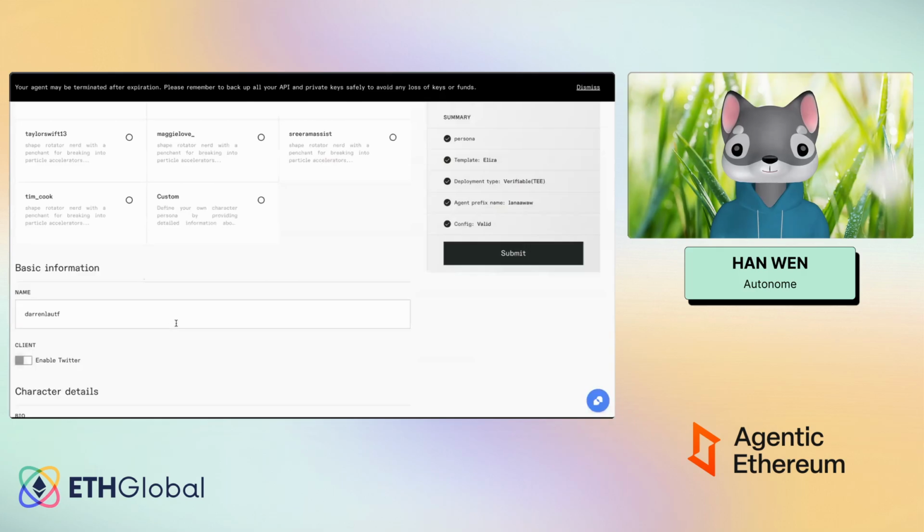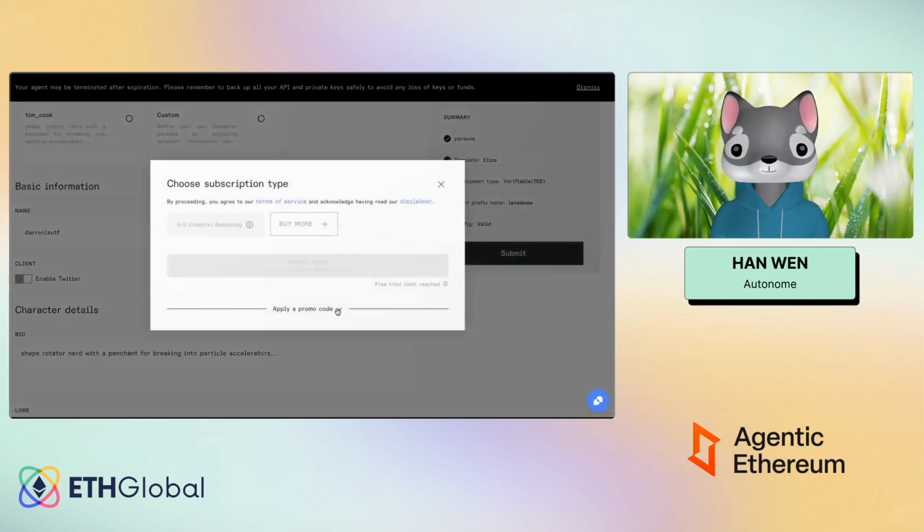So if you just disable Twitter in a client, then you don't need to actually do anything. Yeah, so you don't need to key in your Twitter password and username. Do note that the Twitter login for Eliza is always an issue, especially because we do host the agent on your behalf, so the IP is different.